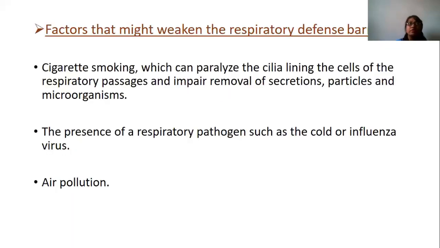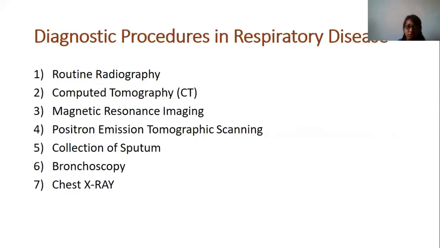So generally when we have to diagnose a respiratory system disease, any respiratory disease, how do we go about it? We generally go to blood tests or routine radiography, CT, MRI, PET, collecting sputum, bronchoscopy or chest X-ray. When we do a blood test, we will see an increased WBC count and ESR.